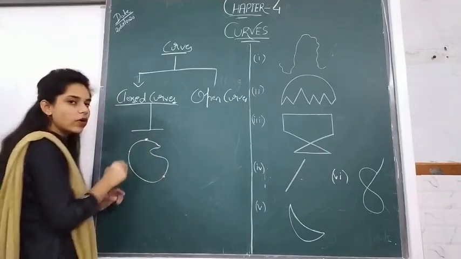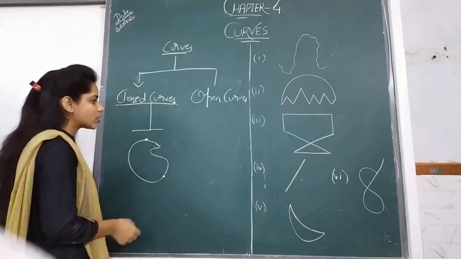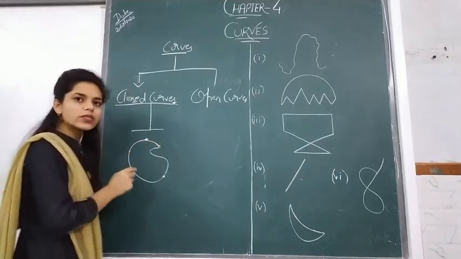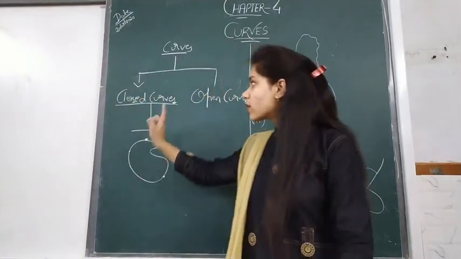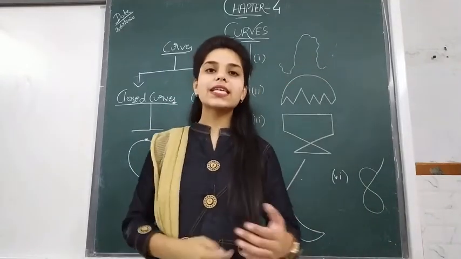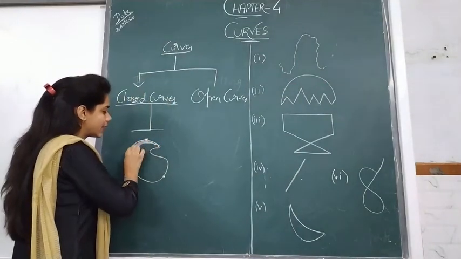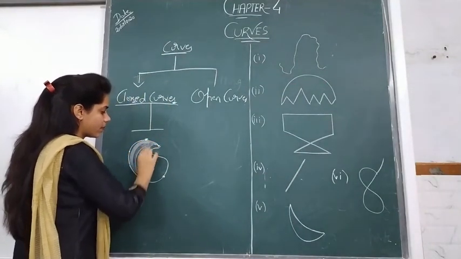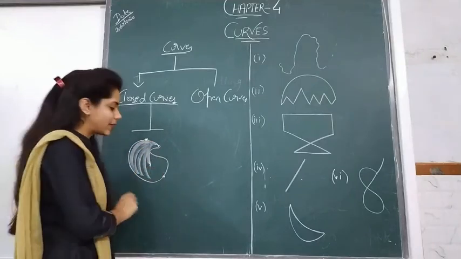Suppose like this. So it can have many start and end points. Understood? So the figure whose start point and end point do not exist is known as what? A closed curve. And in a closed curve, it has area enclosed within it, in this way.